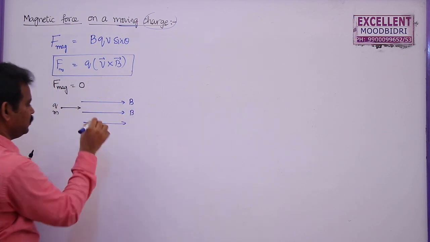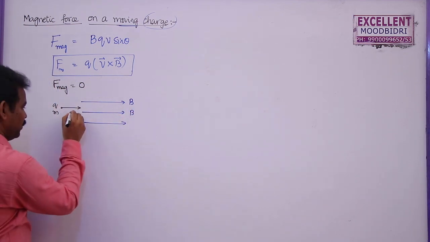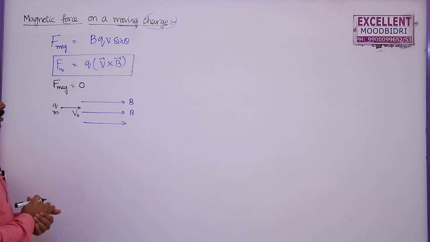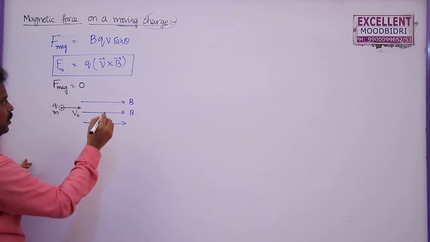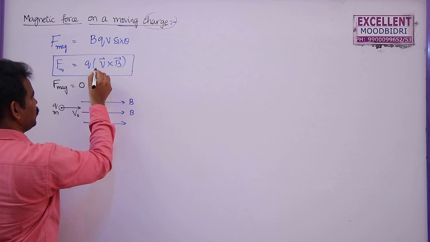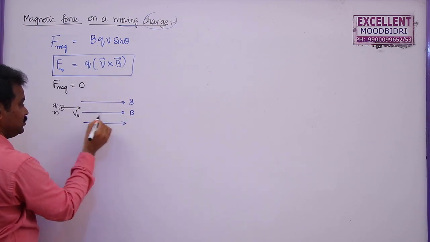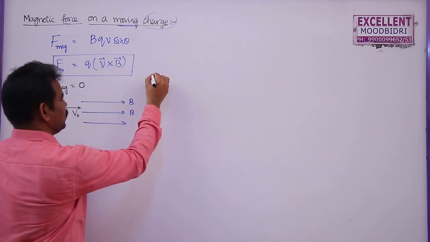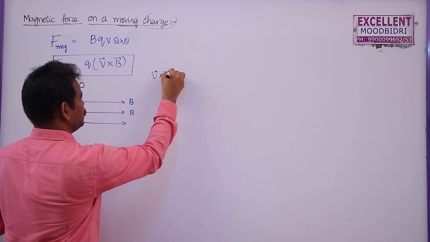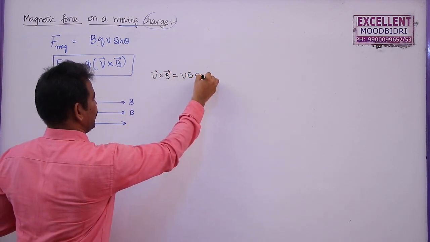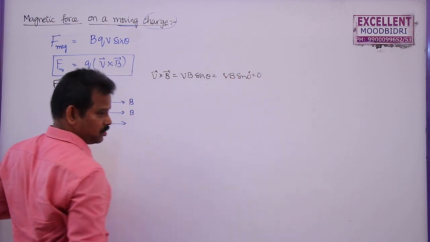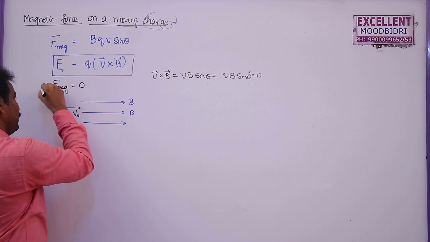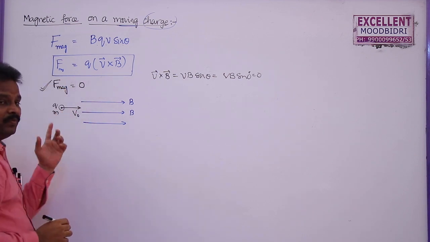If a charge enters into a magnetic field with a velocity v naught, then what is the force experienced by this charged particle? This charged particle experiences no force. Why? Because velocity and B are parallel to each other. V cross B is equal to VB sin theta, that is VB sin 0, which is equal to 0. So the magnetic force experienced by the charged particle will be 0.